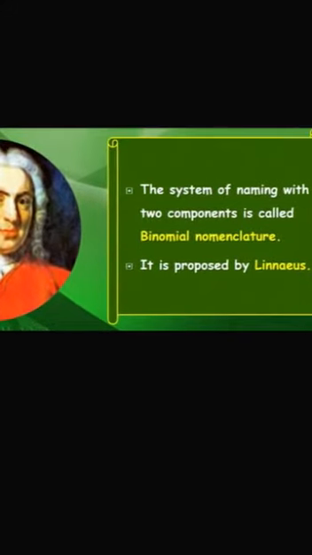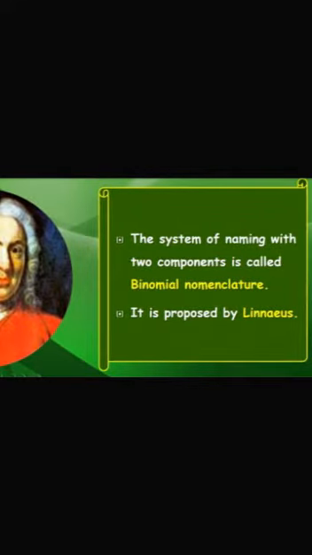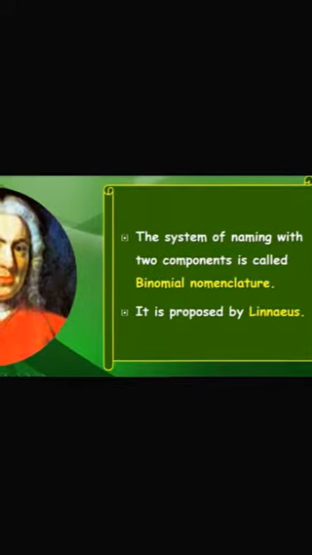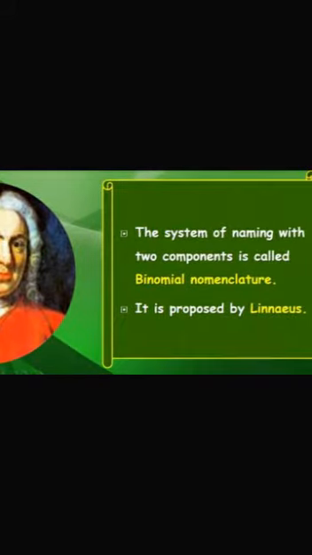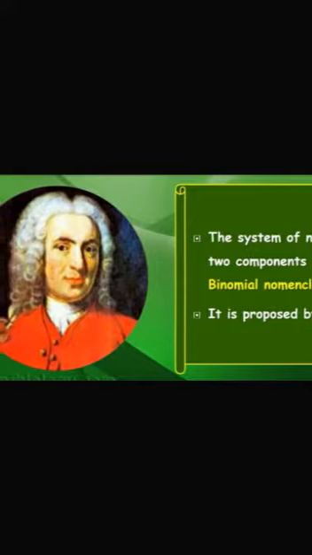The system of naming with two components is called binomial nomenclature. This system of naming is given by Carolus Linnaeus.